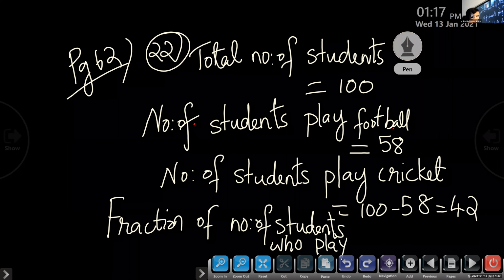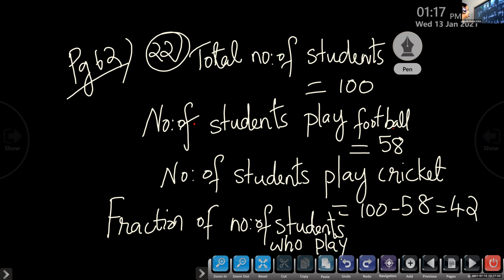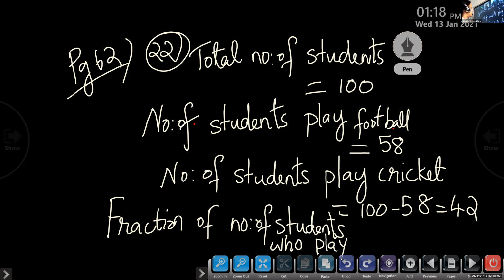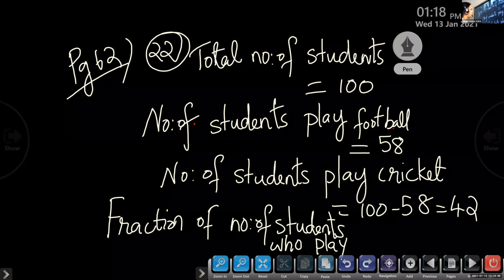I have written here number of students who play football and cricket together, so if I write only fraction form, it's not clear. So if you have written number of students who play football 58, after that you can write the fraction form. Then no need to write it as a full sentence like this.